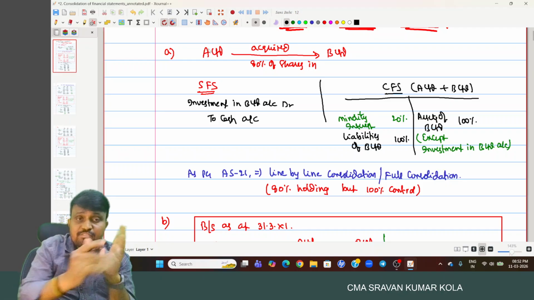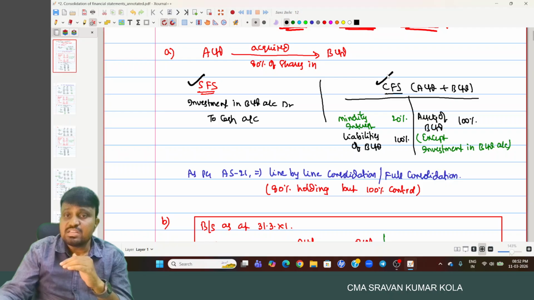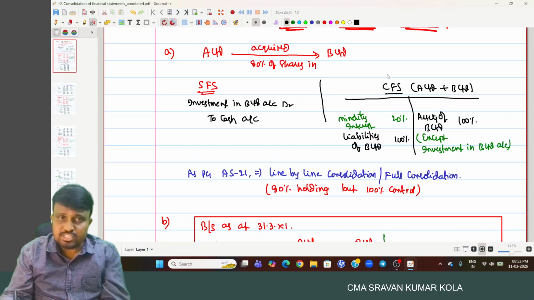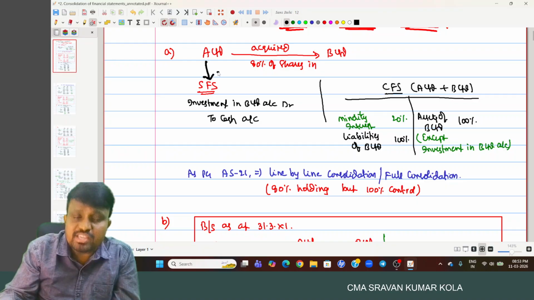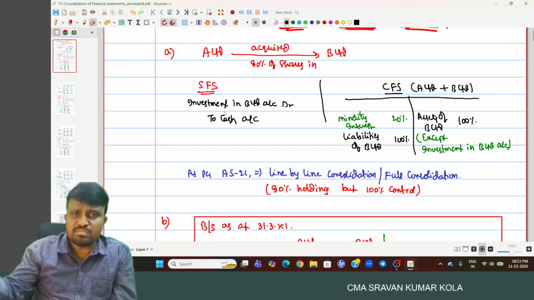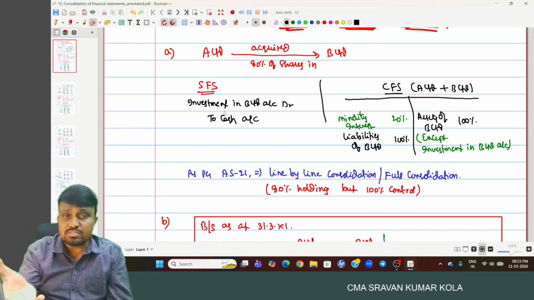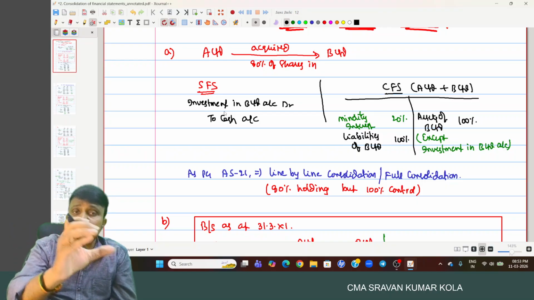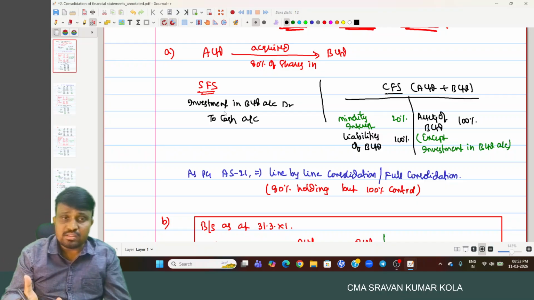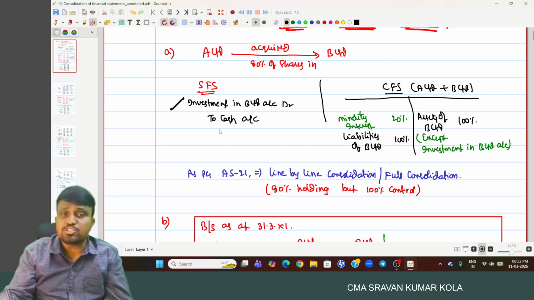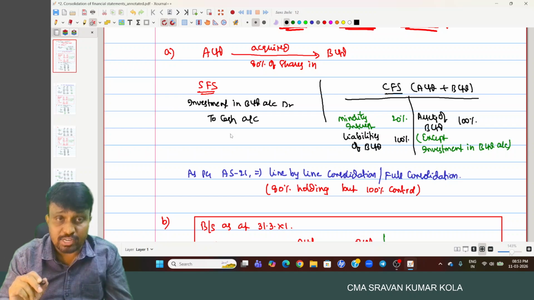One is separate financial statements, and another one is consolidated financial statement. In separate financial statements, what is the entry recorded by A Limited? A Limited will record the entry for the investment, as they purchase equity shares in B Limited. That is an investment to A Limited. So while purchasing the investment, what was the entry to be recorded? Investment in B Limited account debited to cash or bank account. That is the entry they recorded.